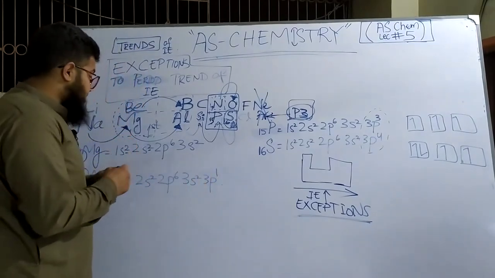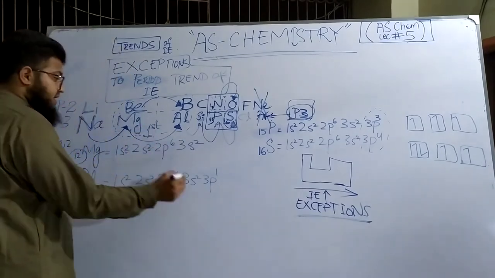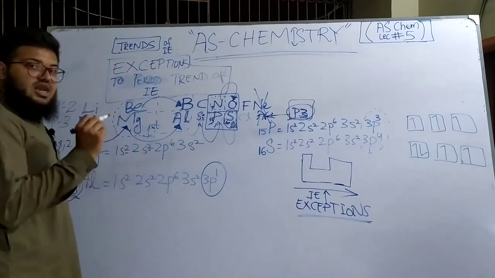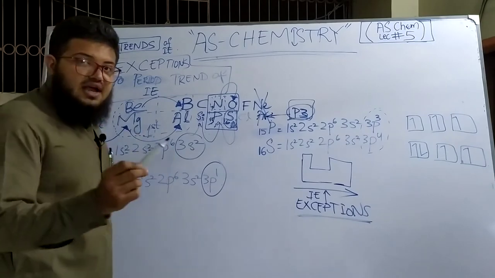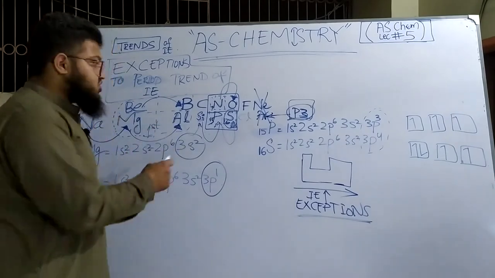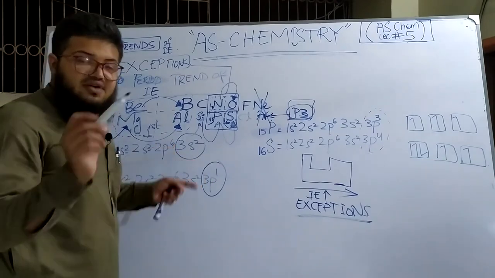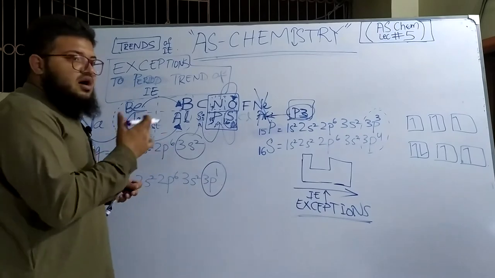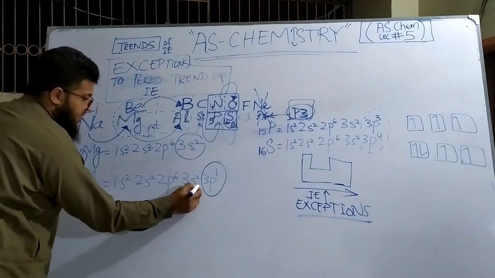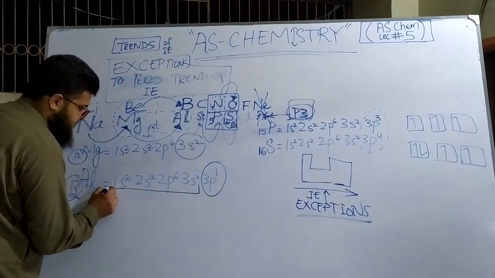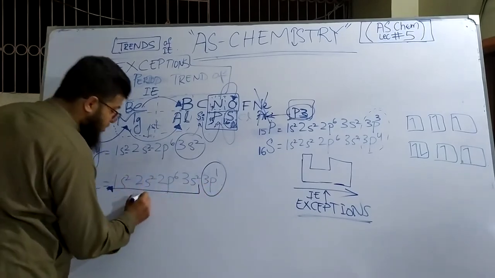Now if we look at the electronic configurations of both and compare them, the outermost electron of aluminum is in the 3p orbital, whereas the outermost electron of magnesium is in the 3s orbital. Which of the two has an electron that is better shielded, or further away from the nucleus? It's aluminum, because the outermost electron, which is in the 3p orbital, has all of these electrons in front of it that provide the shielding effect.